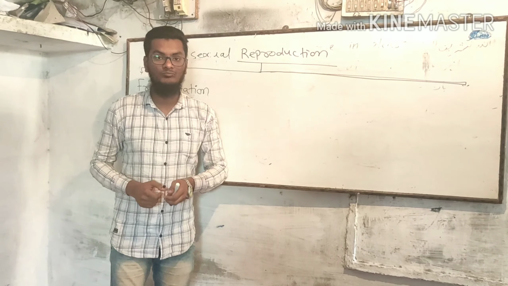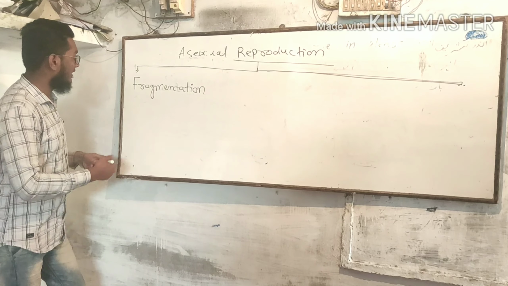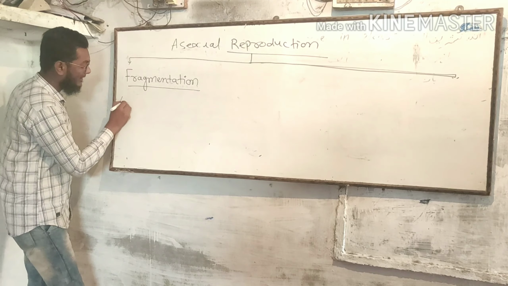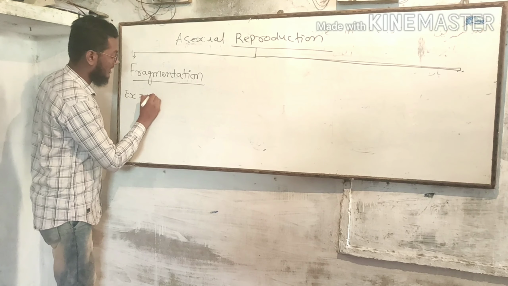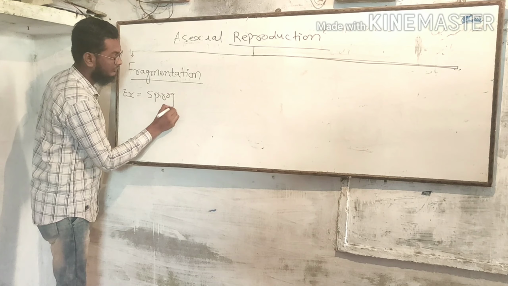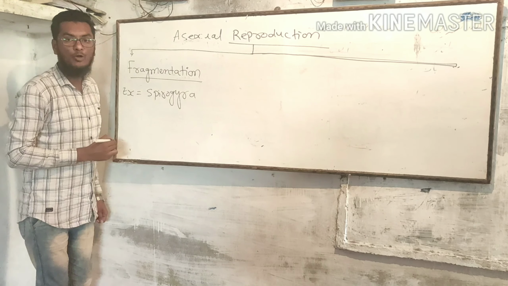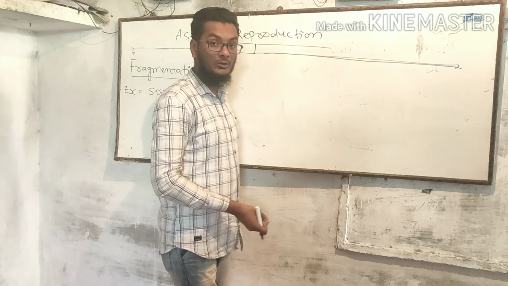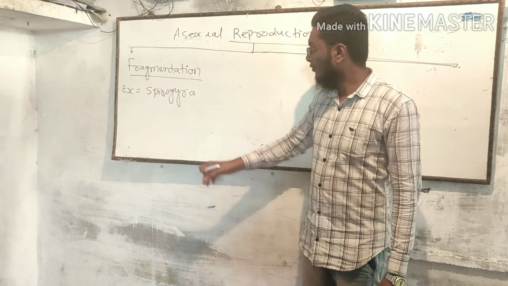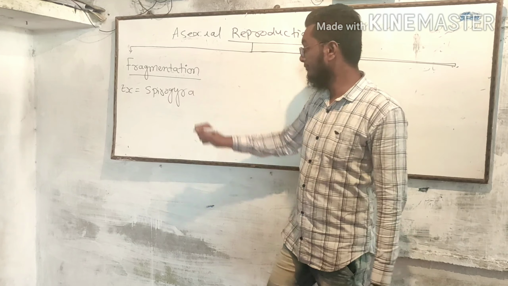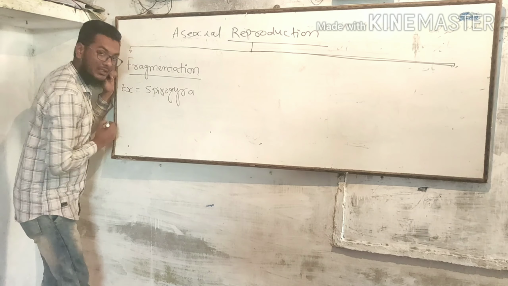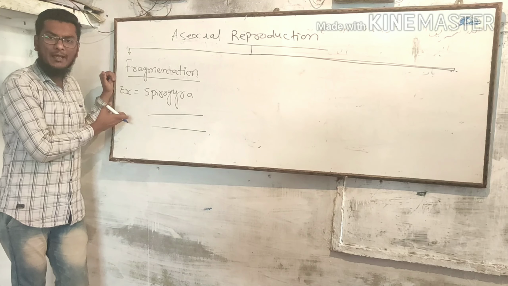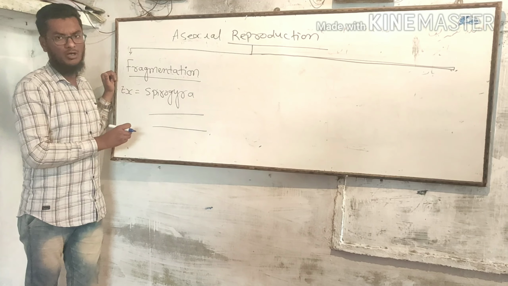Okay? And the third one is fragmentation. Fragmentation especially takes place in Spirogyra. As we know, Spirogyra is a green colored organism, especially found in water. It is an aquatic organism. It is a ribbon-like organism, and Spirogyra is a multicellular organism.